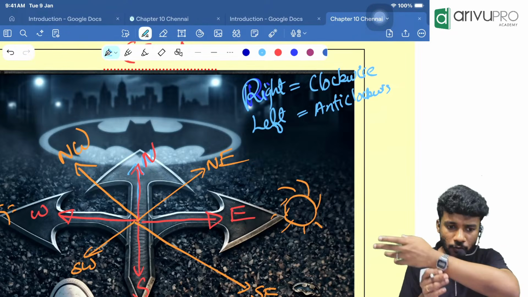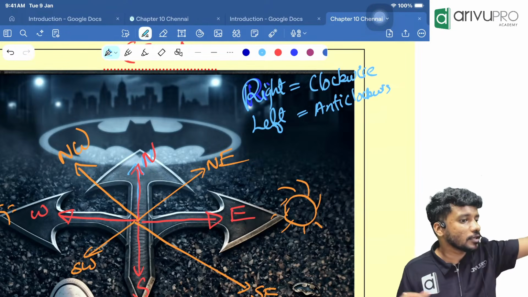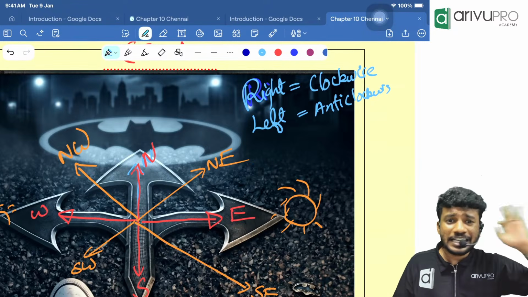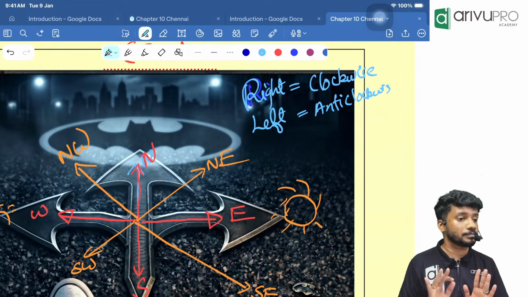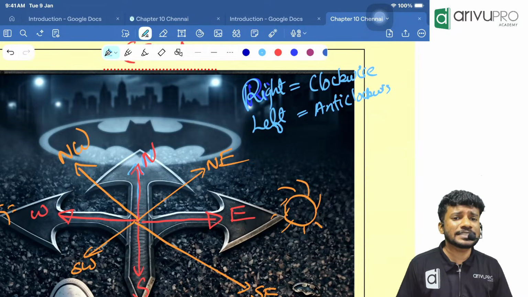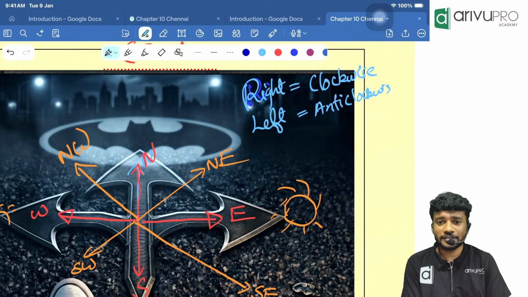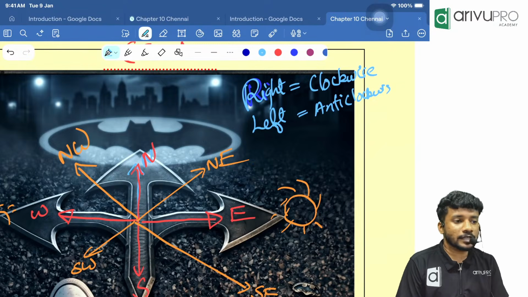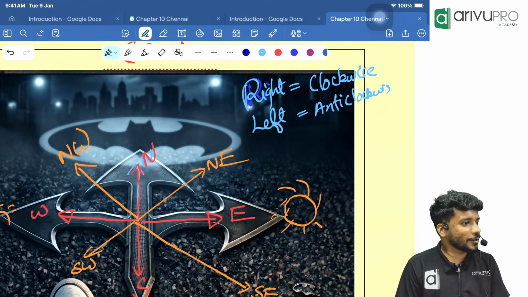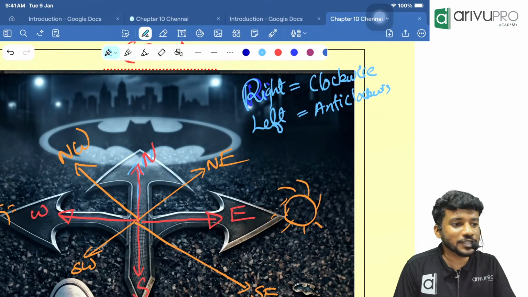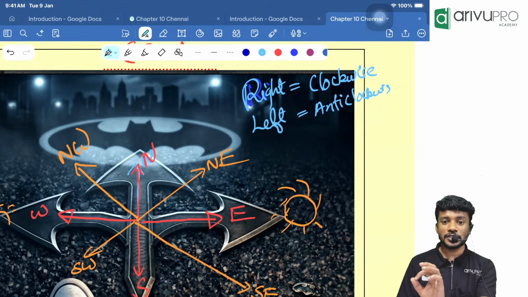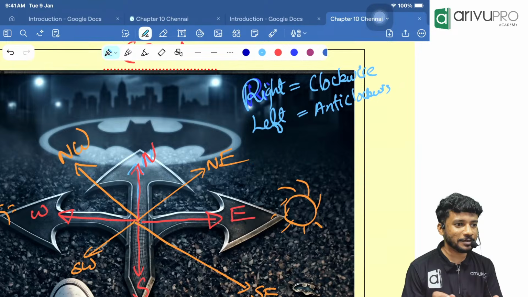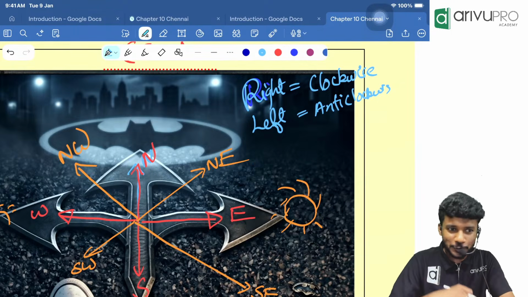Everyone should have an analog watch, because digital watches are not allowed inside our examination hall, and especially when we are dealing with QA, we should have control of our time. I think many people will say, sir, the exam was very lengthy. The exam is never lengthy. They are putting the questions so that at the end everyone can finish it. The only problem is that we are not managing our time properly. So buy one analog watch. I'll show you in some time how we can use an analog watch inside the examination hall.